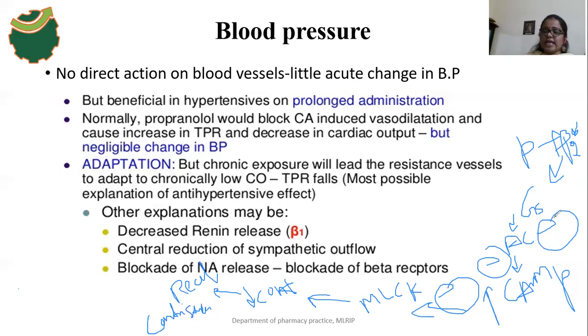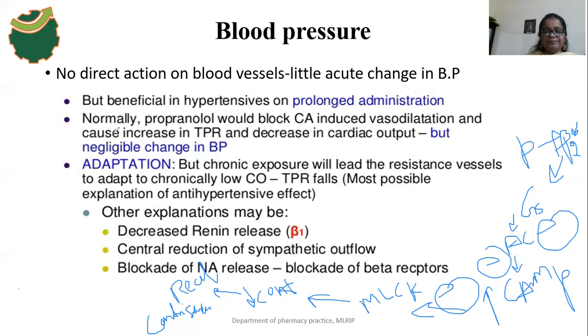There is a decrease in the formation of cyclic AMP, so no inactivation of the MLCK enzyme, and there is phosphorylation of myosin protein. It may cause a constriction effect. This is the mechanism of action of propranolol when it binds with beta 2 receptors. So what kind of effect does propranolol show? A constriction effect.